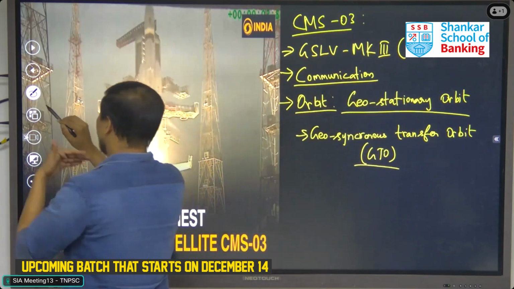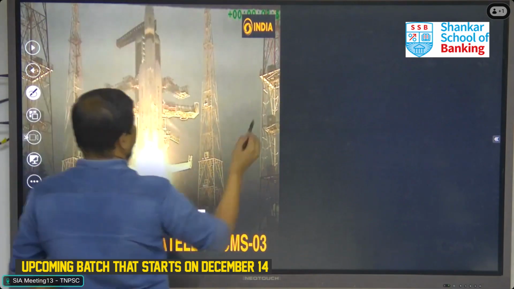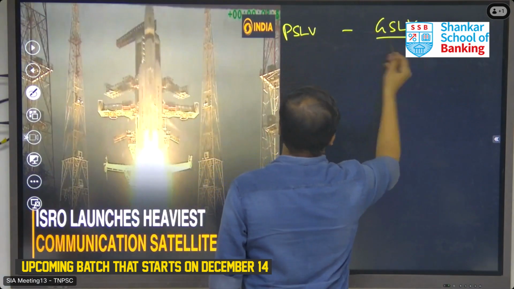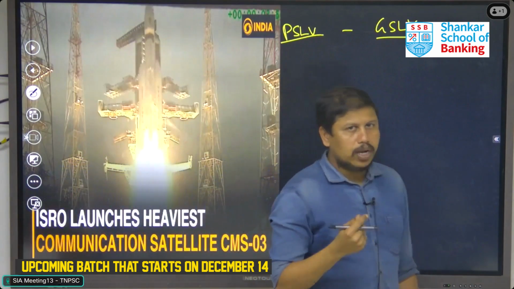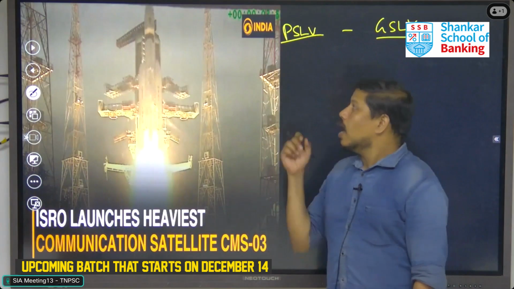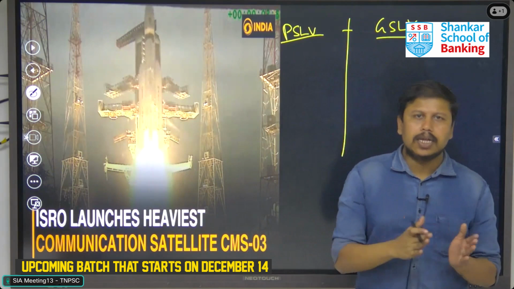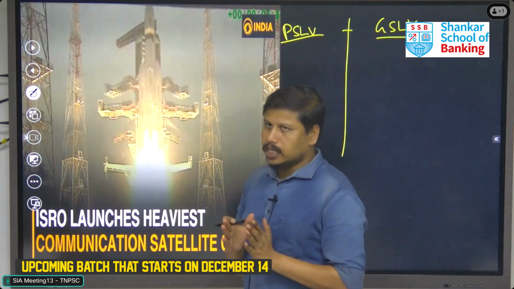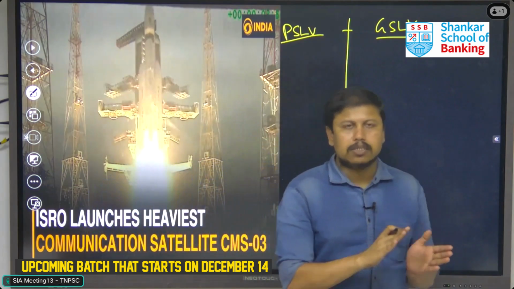We are now getting into some details in an elaborate manner. The first thing is the difference between the PSLV and the GSLV. Previously, our satellites were launched using two kinds of vehicles, one being the SSLV, the small satellite launching vehicle. Then, due to its low performance, ISRO upgraded in the 1990s in order to place heavier satellites, because at the starting point of ISRO we were entirely depending upon foreign nations for satellite launching.